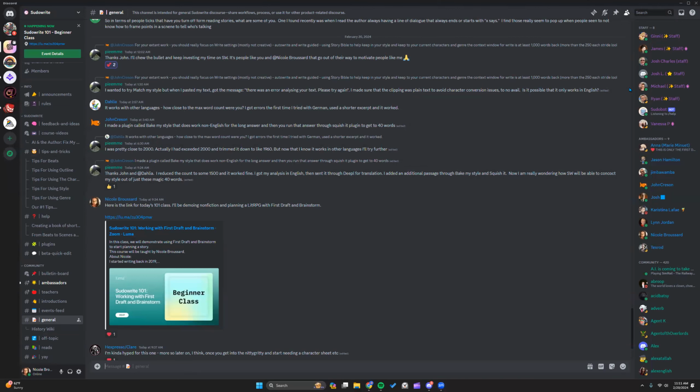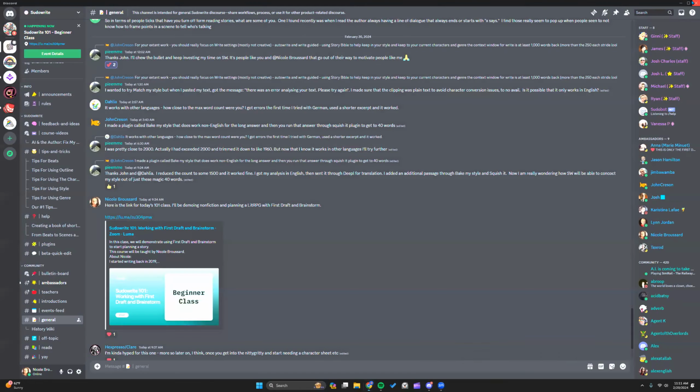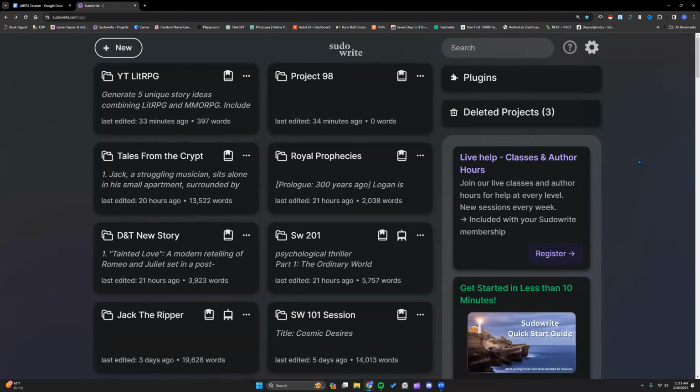Also, keep in mind those people in purple that you see on the right are staff. Anybody with blue is an ambassador. We are not paid to monitor the Discord. We do this because we want to help y'all. So please keep that in mind when you're working with us or if we're asking you questions. Don't get frustrated with us. We're just trying to see where you're at, see what issue you're having so we can help you better.